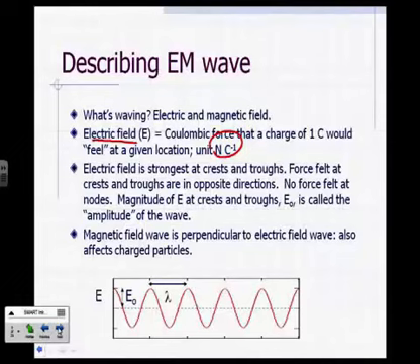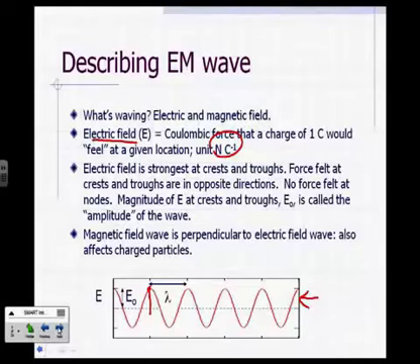Okay, so a wave like this you can represent by a sine wave like this. And at the crest, right here, the magnitude of the electric field is strong, most positive. That means a charged particle at that location would feel the strongest force directed upward if it's positively charged.